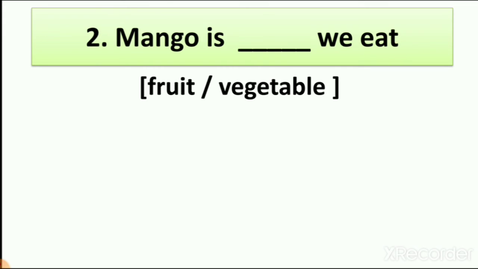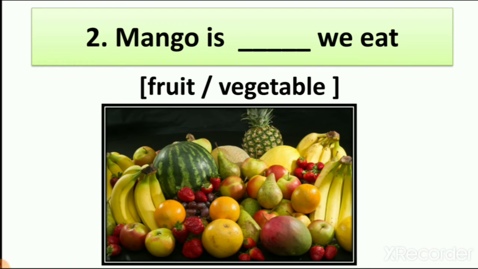Then number 2, mango is dash we eat. The options are fruits and vegetables, right? So we have two options. So when we learn about mango, we also do one activity of fruits, right? We write the spelling of fruit. We also write how many seeds fruits have. We also write the spelling of vegetables. So now you tell me whether mango is fruit or vegetable. Here you can see the picture of fruits. So you can see there mango.